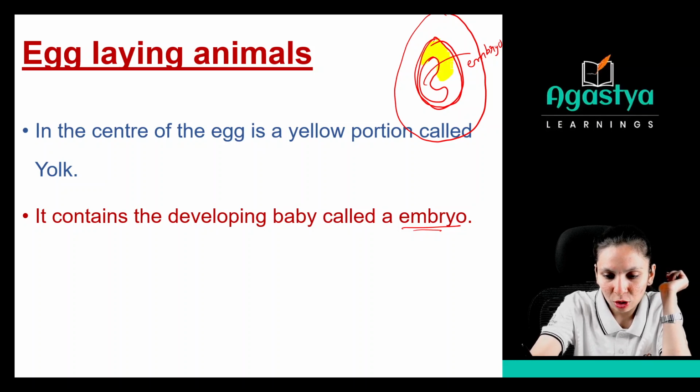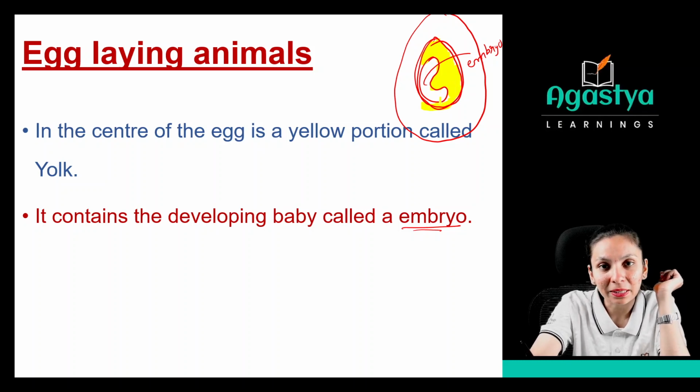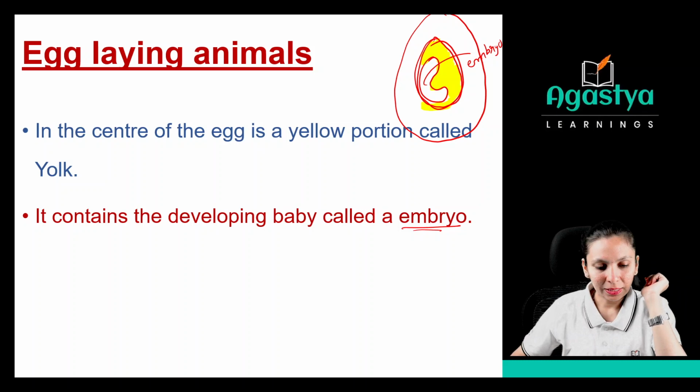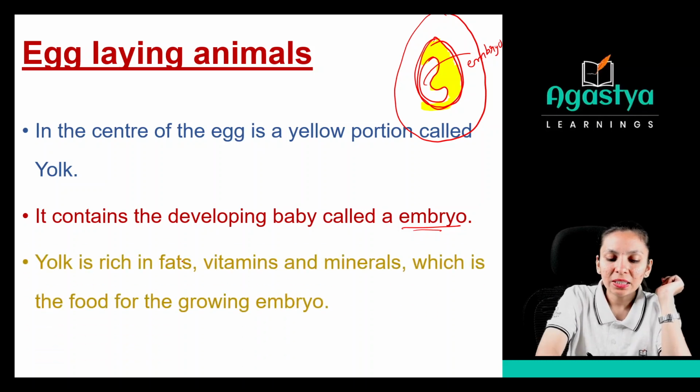So this is the yolk of the egg, right? Inside this yolk, we have one developing baby. That is called the embryo. Now you know, na? This is the embryo.